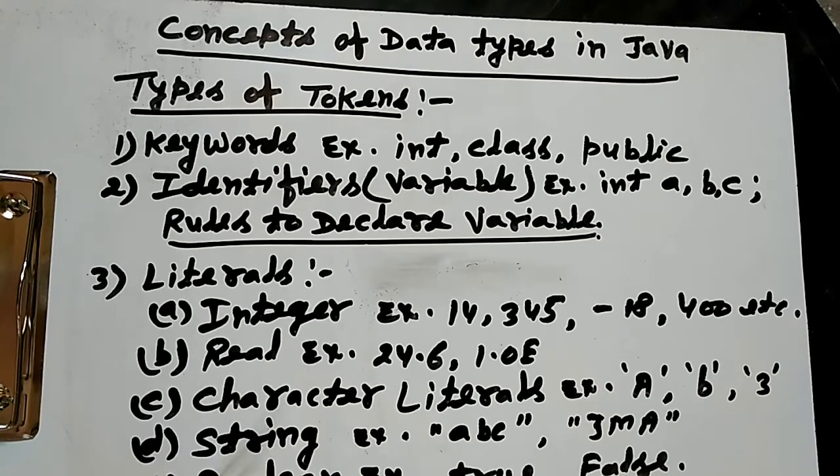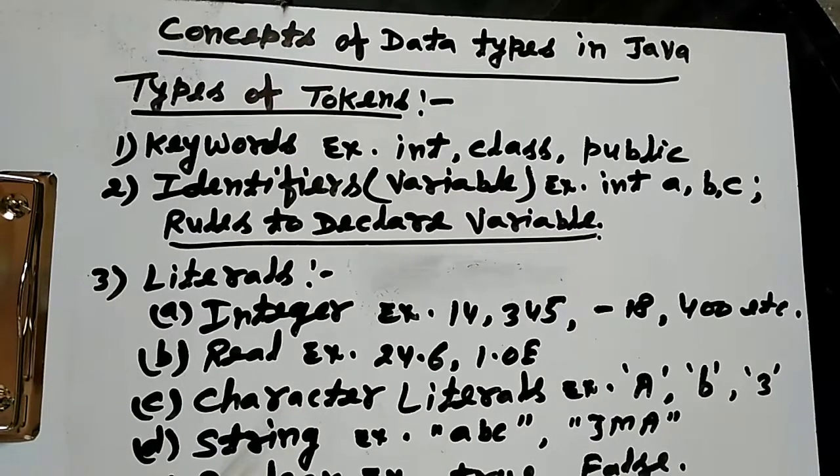There are some rules to declare variables. First, an identifier must be meaningful. Second, the first letter must be an alphabet. A space or a special character or symbol is not used in an identifier. We cannot use a reserved word as an identifier. So these are the rules to declare identifiers.